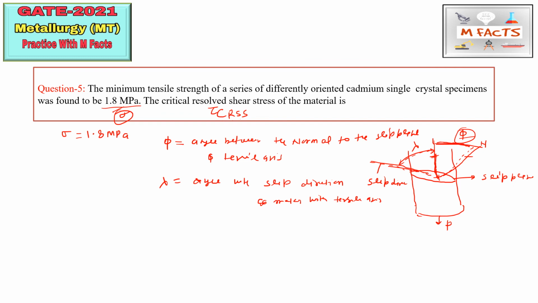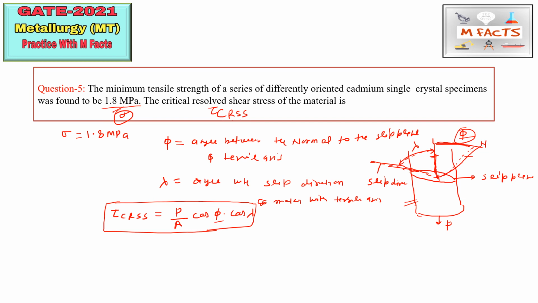What is the formula for tau CRSS? Tau CRSS is equal to P by A, that is force by area, into cos phi into cos lambda. This is a very important formula. You may remember this formula and this diagram also, for avoiding silly mistakes while finding the angles, while calculating these angles.